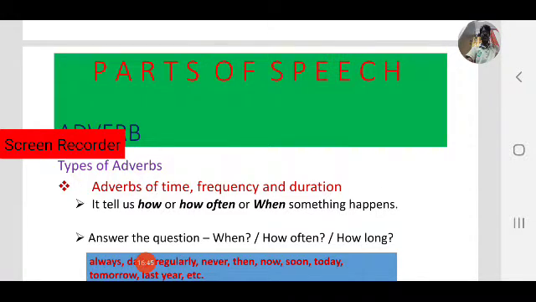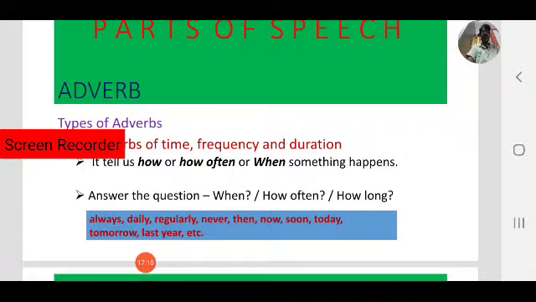Time indicates when, frequency indicates how often, and duration indicates how long it happened. If you answer the question of when it happened, you will get the answer, and that is an adverb.